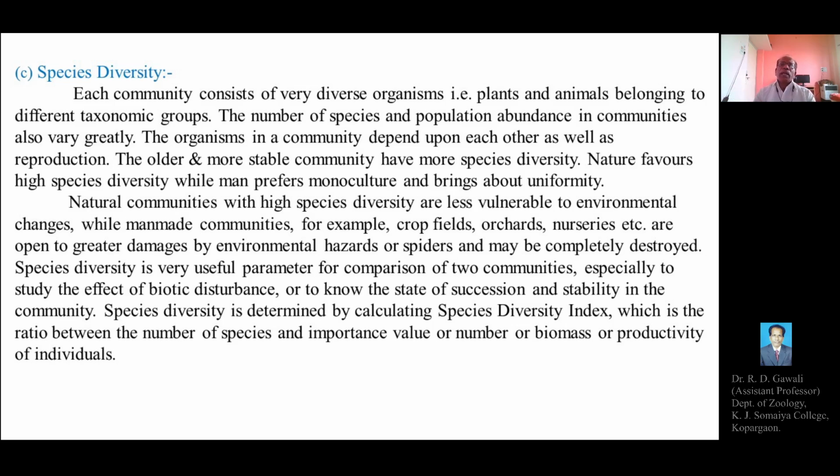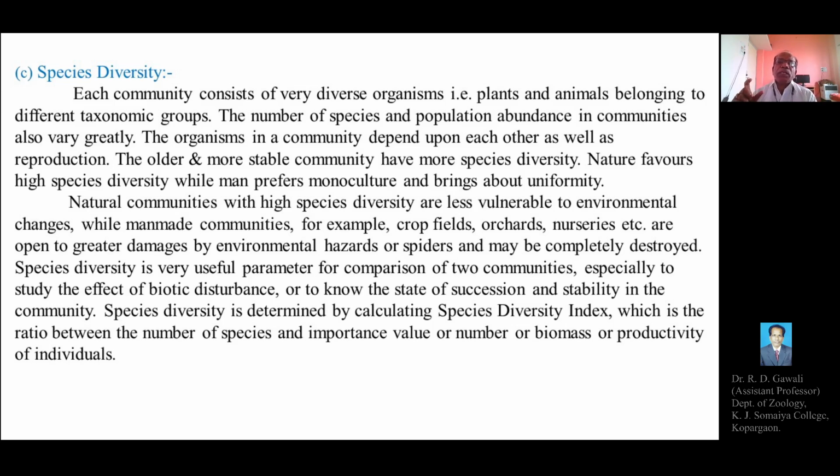There are several activities which are essential for the survival and growth of each of the species. So the large number of species of plants and animals belonging to different taxonomic groups is called species diversity in a particular community.